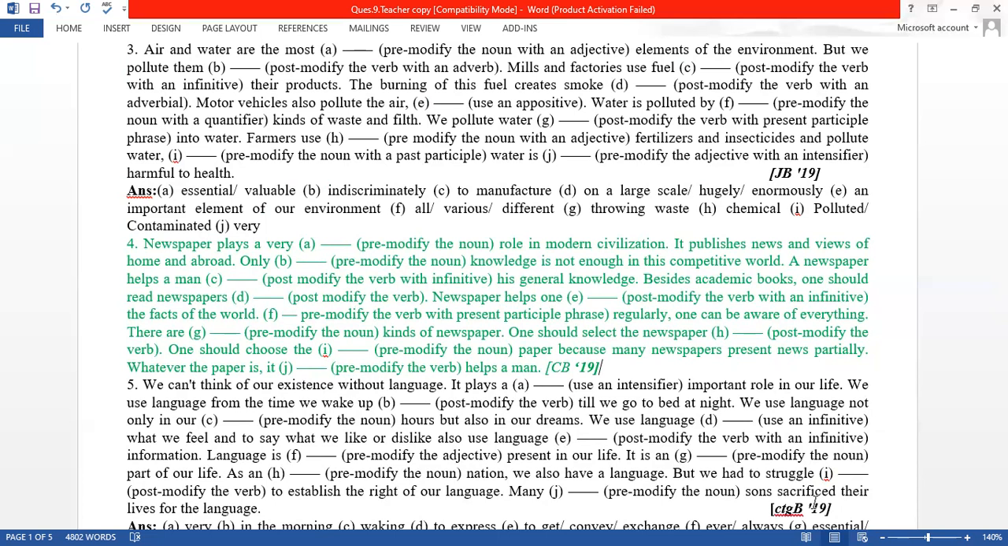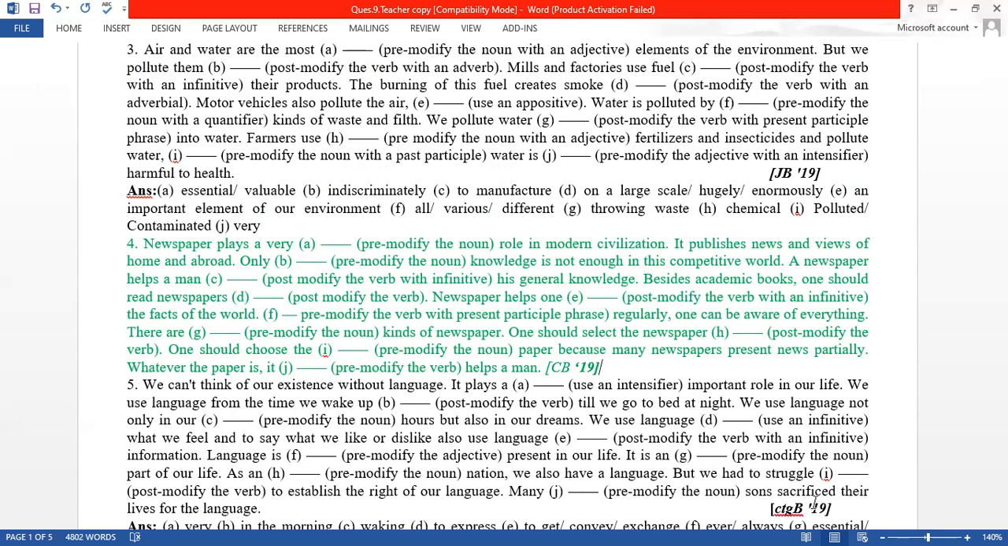Then newspaper helps one. Post modify the verb with an infinitive. To plus verb. Helps one to know the facts of the world. To know the facts of the world. F. Pre-modify the verb with present participle phrase. Present participle phrase means verb plus ing, then two or three words according to the meaning. Here you can use reading newspaper. Reading newspaper regularly, one can be aware of everything.